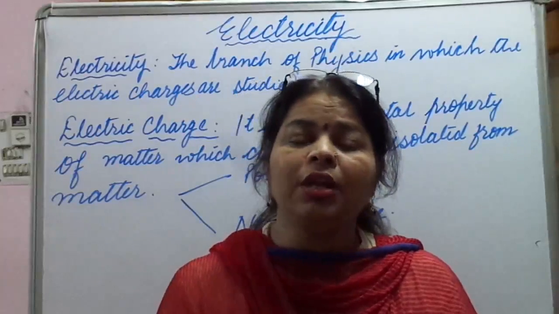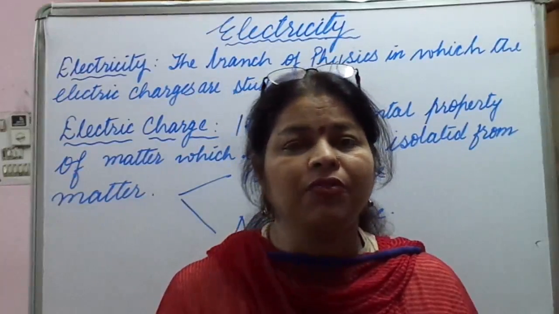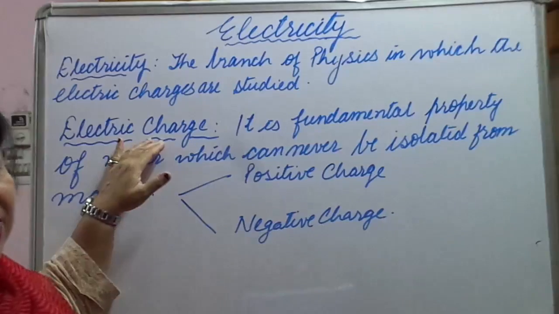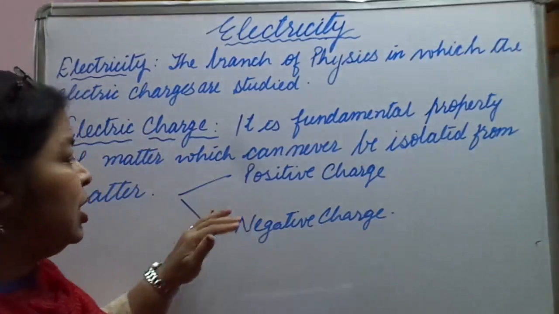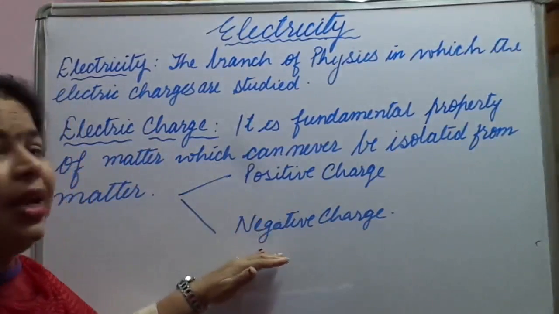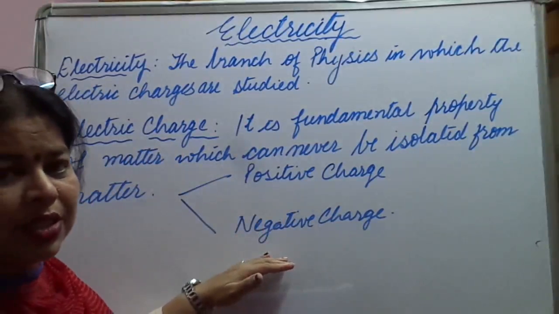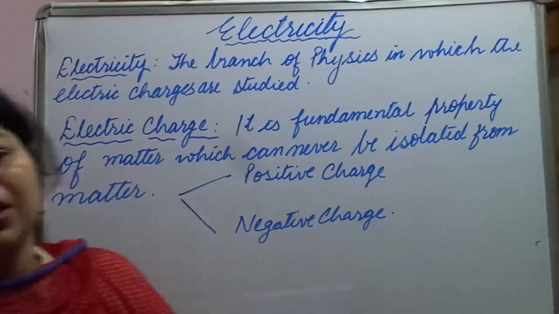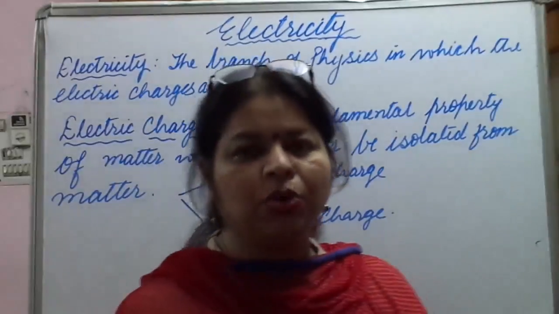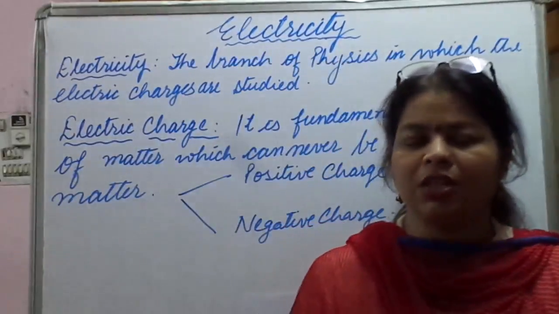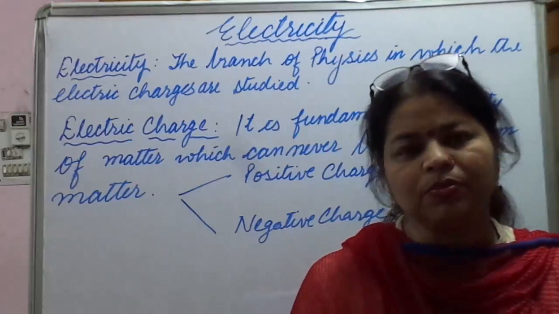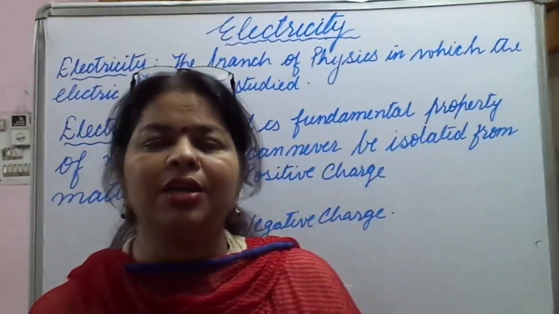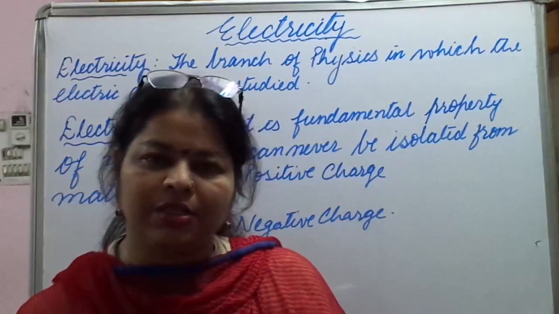If we talk about matter, then electric charge is of 2 types. What are they? Positive charge and negative charge. How many types of charges are there? 2 types, positive charge and negative charge. Now if we define positive and negative charge, then what will be the definition? Before that, let us discuss some experiments that you have been studying since your primary classes.